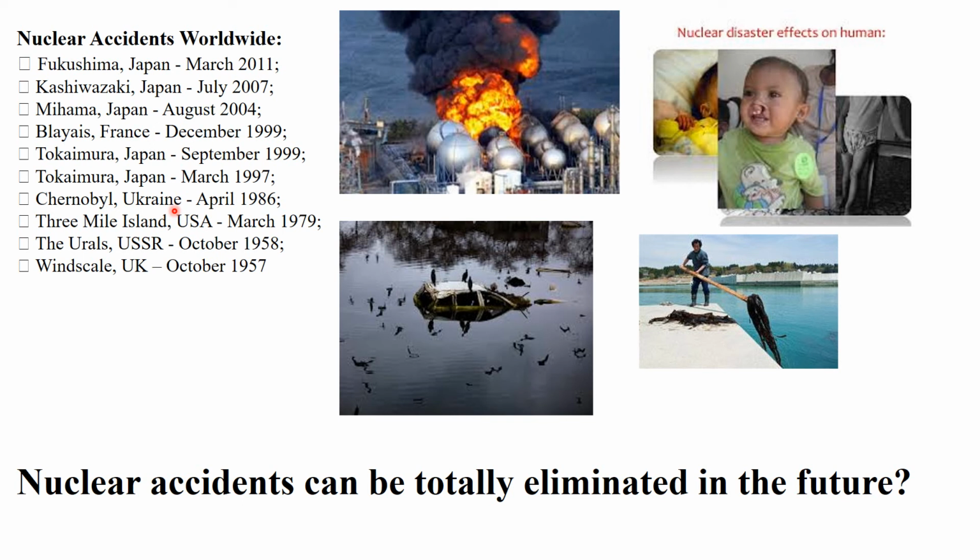Humans with many disabilities are born due to the elements present in the atmosphere. It is also harmful for marine life. So these are the different accidents which create nuclear accidents.